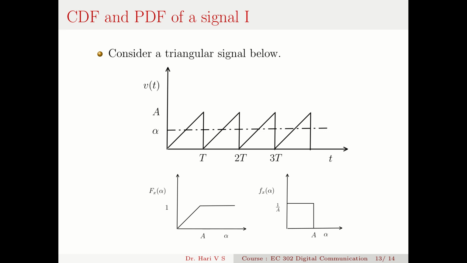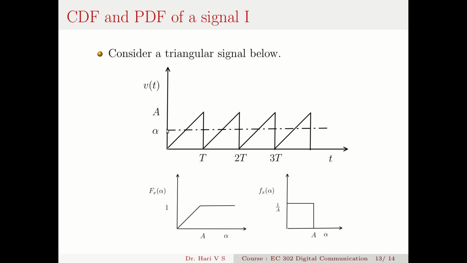Now let us consider an electrical signal. Let us consider a triangular signal, a random electrical signal. Let us try to compute the cumulative distribution function and the density function for such a case. Now you can see that this is a periodic signal that is always positive. It's a triangular one with slope A by T, capital A by T, periodic in T.